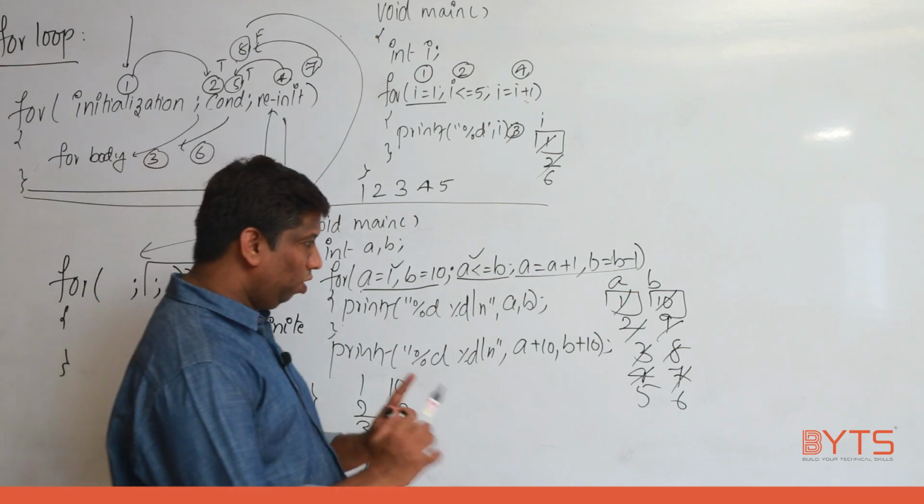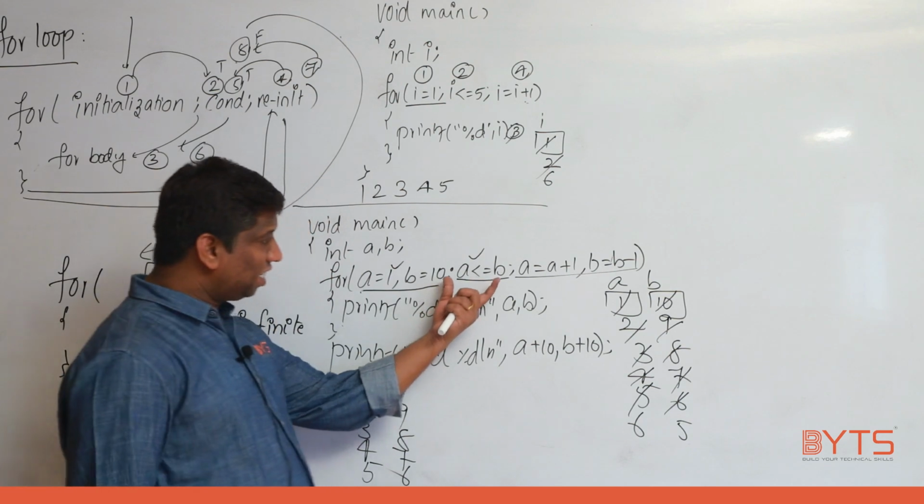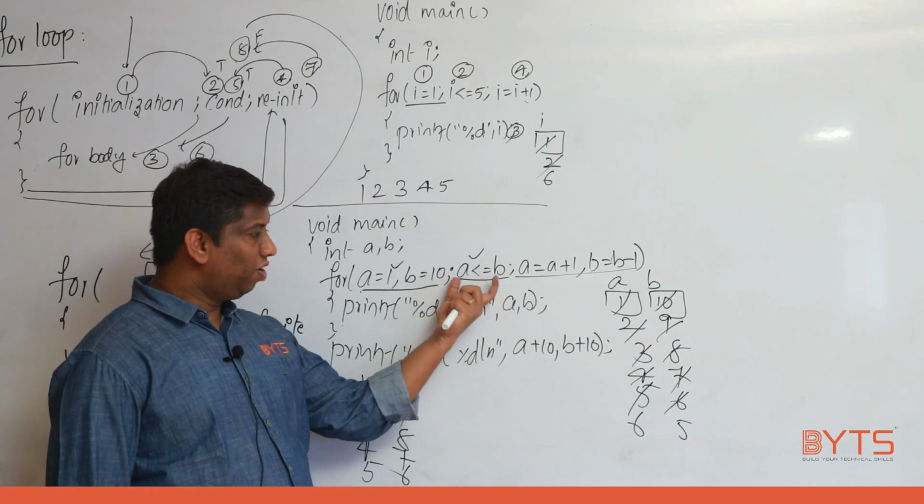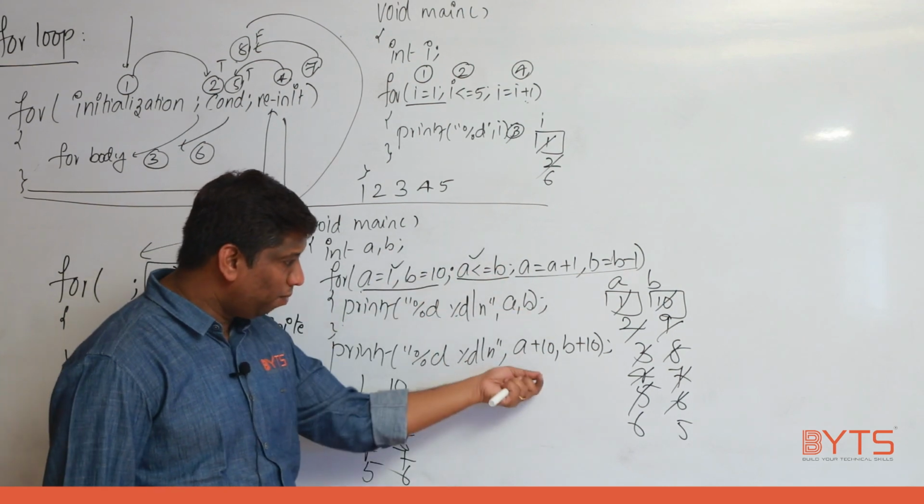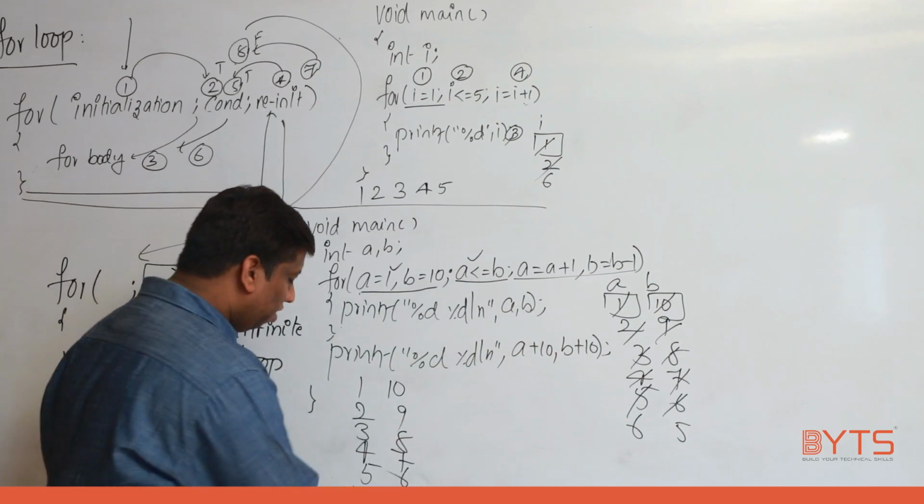Okay. Now listen carefully. 5 plus 1, 6. Now 6 less than or equal to 5 is false. When this is false, you need to come out. Very important. 6 plus 10 will print 16. 5 plus 10 will print 15.